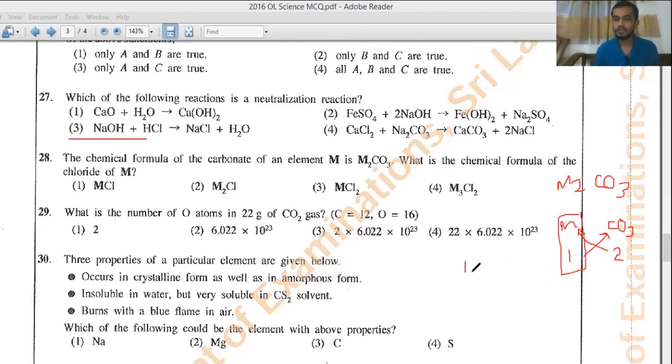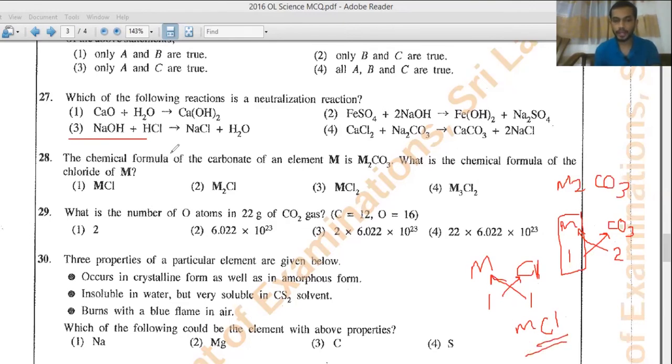Then check it with chlorine, M and Cl. Cl is in the 7th group, so valence will be 8 minus 7, or 8 minus the group number, that is valency 1. M also has valency 1, we found that out. So if you exchange the valencies, you will get MCl. So the answer should be the first answer, right?